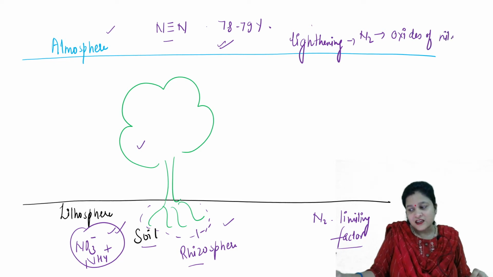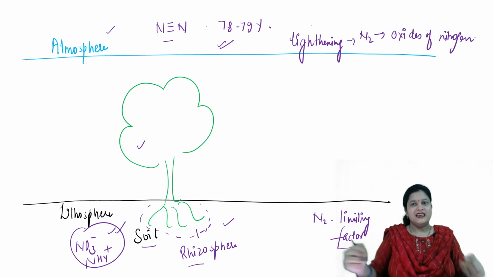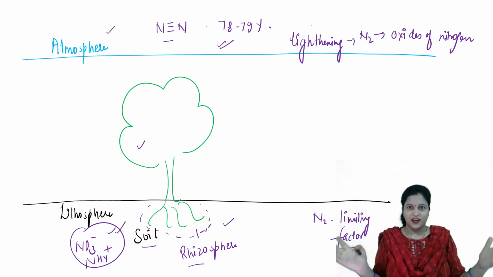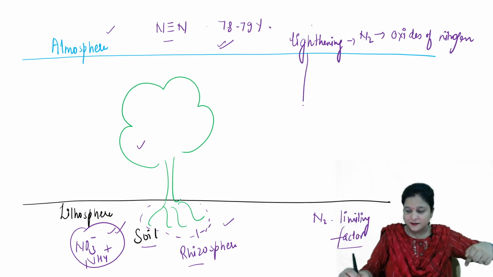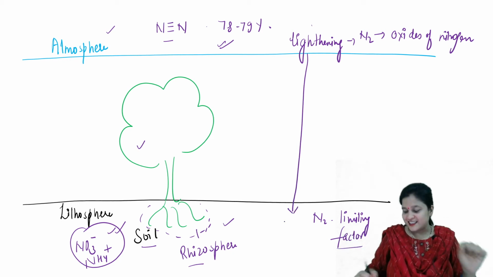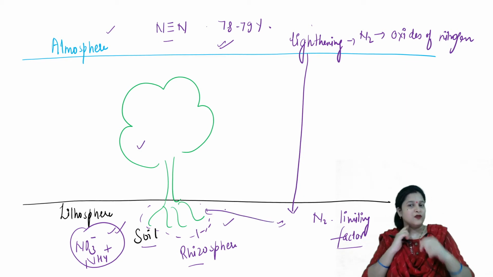And these oxides of nitrogen can combine with the water of the rain when there is rainfall and they can enter the soil pool. And yeah, these are available for the plants. So one source is this one.